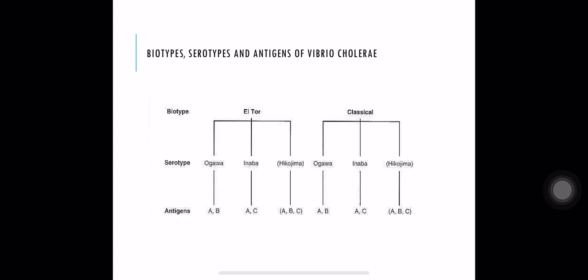Both El Tor and classical Vibrio cholerae are divided into three subtypes, Ogawa, Inaba and Hikojima. The antigens of the Ogawa serotype are A and B. The antigens of Inaba are A and C. The antigens of Hikojima are A, B and C. So when a strain is Ogawa, it will agglutinate with A and B antisera. Inaba will agglutinate with A and C, and Hikojima will agglutinate with all three, A, B and C.